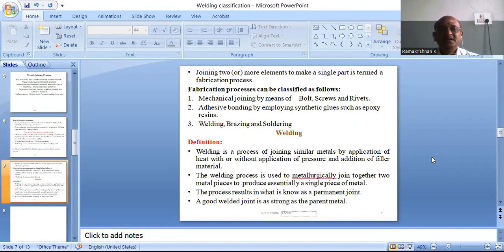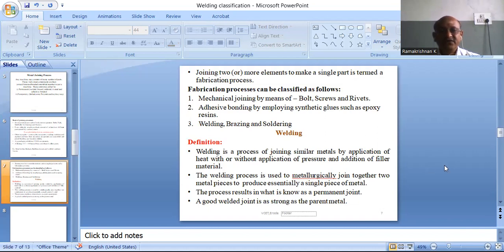Next, the fabrication. Welding is very useful in fabrication. Fabrication can be defined as joining two or more elements to make a single part. The fabrication process can be accomplished by three methods. One is mechanical joining, that is threaded joints, riveted joints, and adhesive bonds using resins or glues. Then the third is soldered joint, brazing, welded joints. So by these three ways, fabrication can be executed.